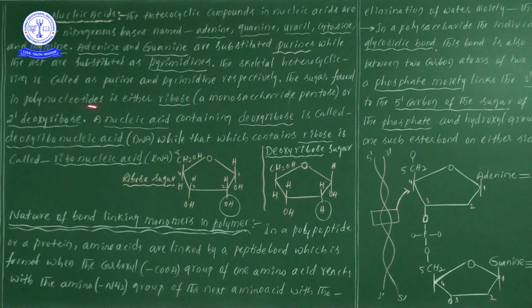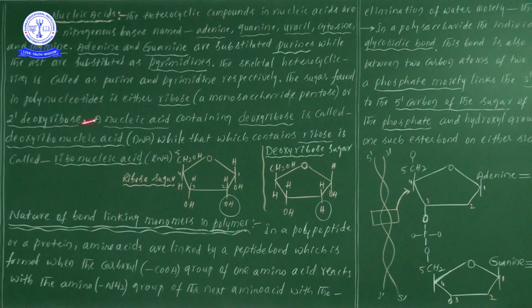Now this sugar is of 2 types: one is ribose sugar and the other is deoxyribose sugar. Where can we find ribose sugar and where deoxyribose sugar? Listen carefully, it is important.